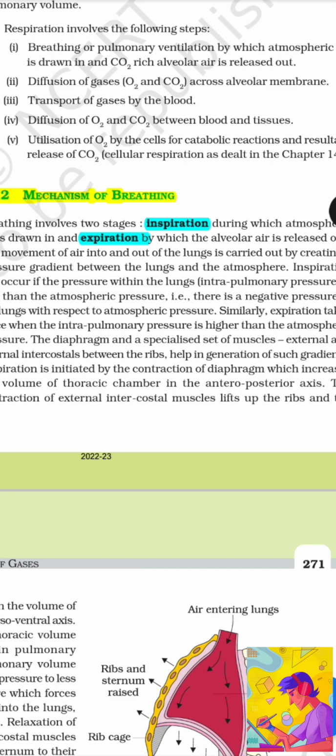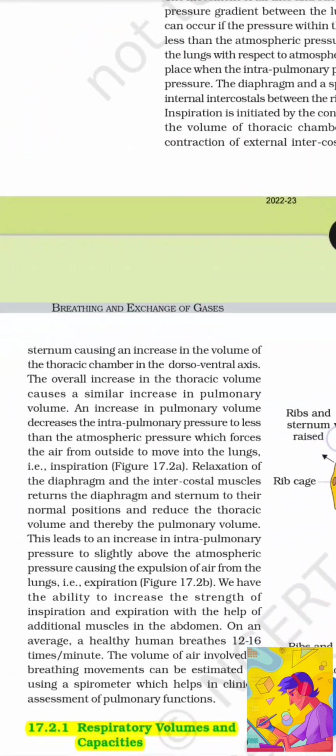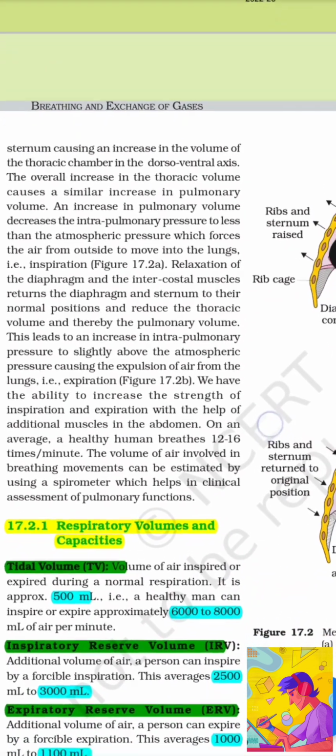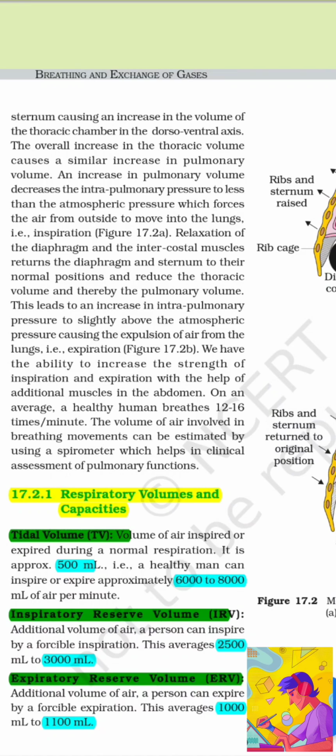Inspiration is initiated by the contraction of the diaphragm, which increases the volume of the thoracic chamber in the anterior-posterior axis. The contraction of external intercostal muscles lifts up the ribs and sternum, causing an increase in volume of the thoracic chamber in the dorsoventral axis. The overall increase in thoracic volume causes a similar increase in pulmonary volume. An increase in pulmonary volume decreases the intrapulmonary pressure to less than the atmospheric pressure, which forces the air from outside to move into the lungs.